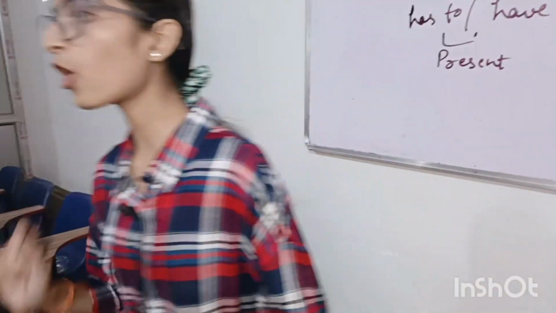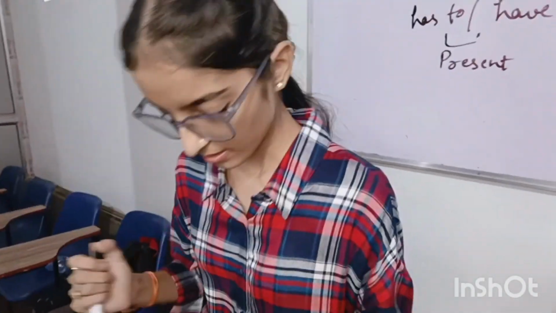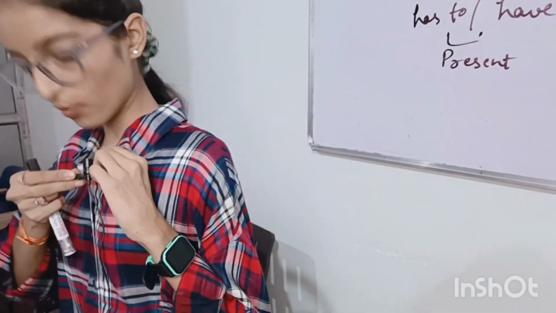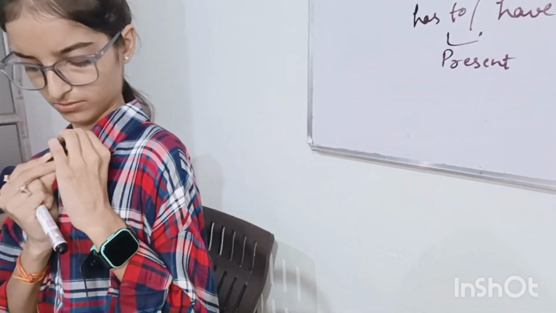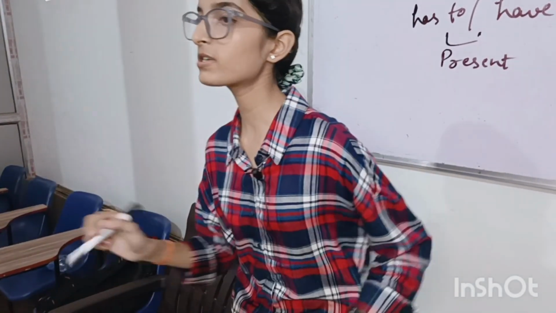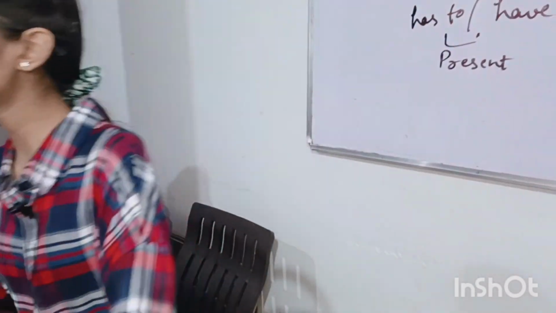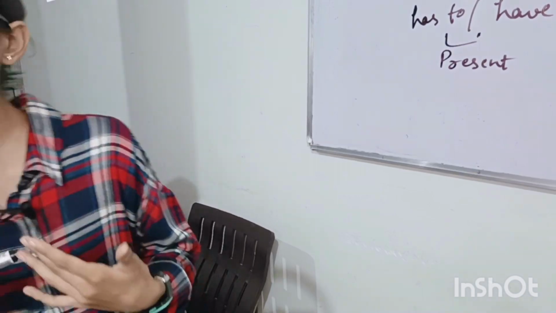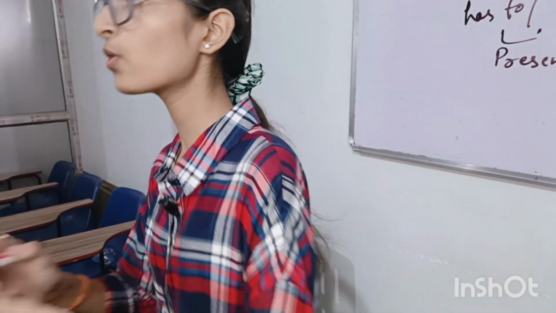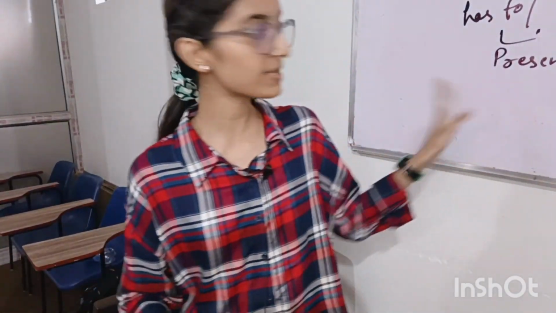Means when you talk about what's happening right now. If I talk to you, what's happening here right now? I am teaching you and you all are listening to me. Okay? This is present. Means in present, your current situation, your current position comes under the present.